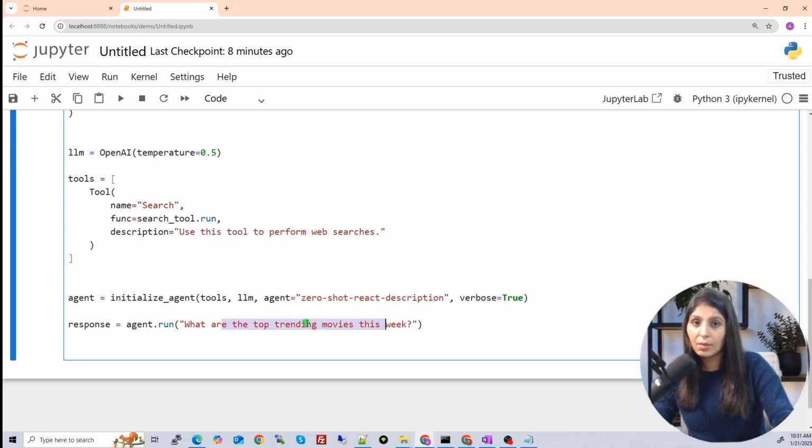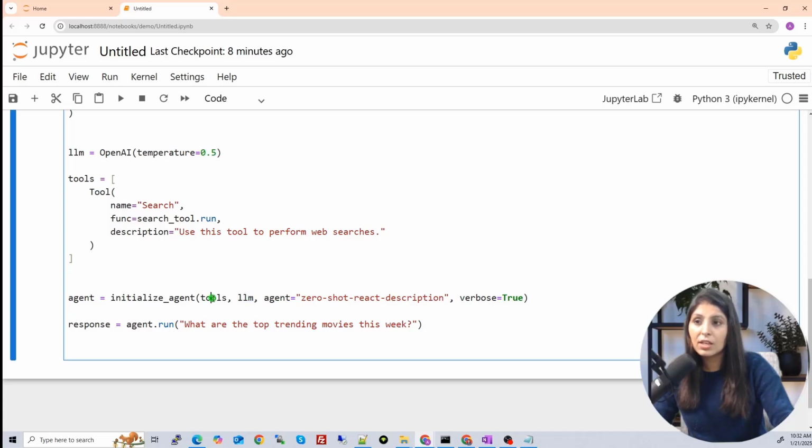So this is real-time data, the latest data. Our LLM is not trained on it. So to get the answer to this question, what will happen? First, this question will go to the LLM. The LLM will understand and analyze this question, and understand that it is about top trending movies this week, meaning the real-time data, the latest data. And then the agent will decide what to do next, because the LLM doesn't have the latest information.